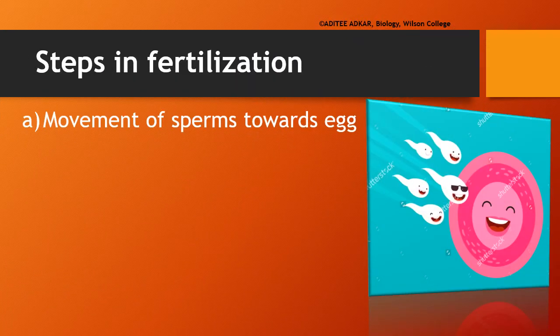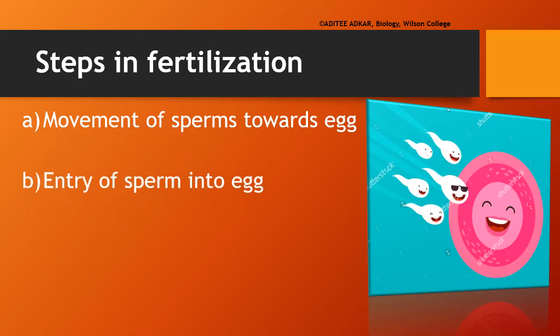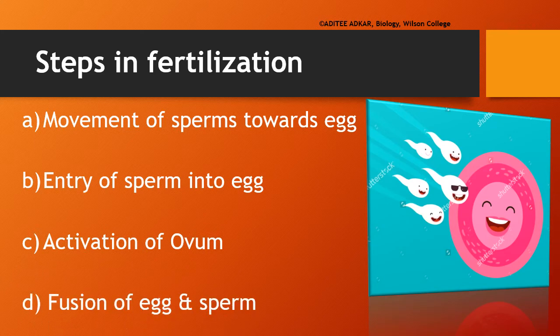The process of fertilization can be understood in these four steps. First, the movement of the sperms towards the egg, the entry of the sperm into the egg, the activation of the ovum, and finally the fusion of the egg and the sperm. Let us understand each of these steps in detail.